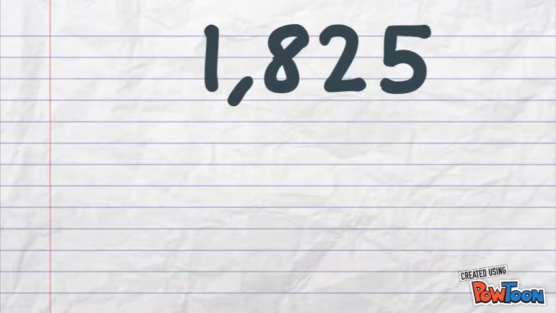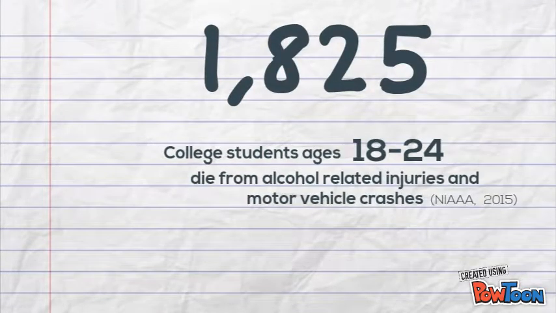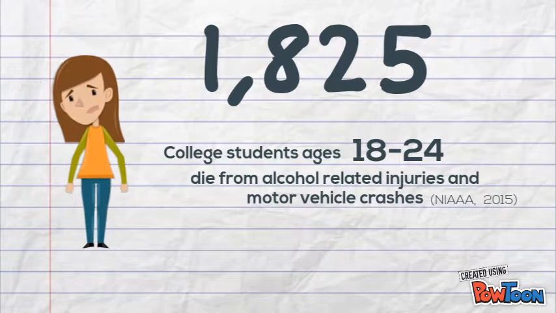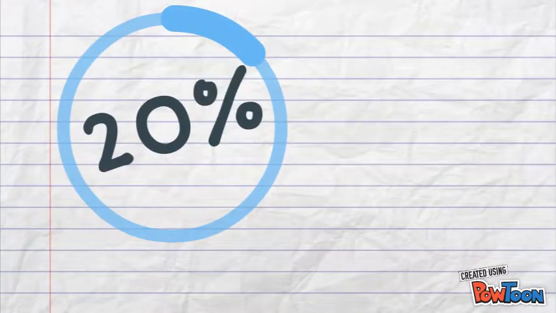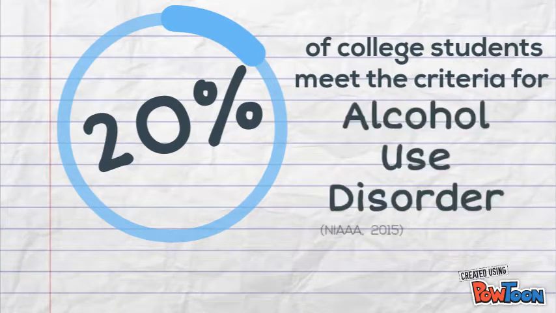According to the National Institute of Alcohol Abuse and Alcoholism, about 1,825 college students between the ages of 18 and 24 die from alcohol-related unintentional injuries, including motor vehicle accidents. They also stated that about 20% of college-age students meet the criteria for alcohol use disorder.